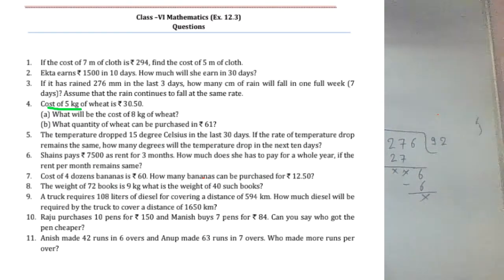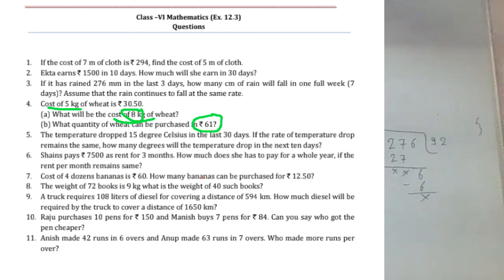Cost of 8 kg. Okay, so first we find the cost of 1 kg wheat. After this we multiply by 8, we find the cost of 8 kg wheat.